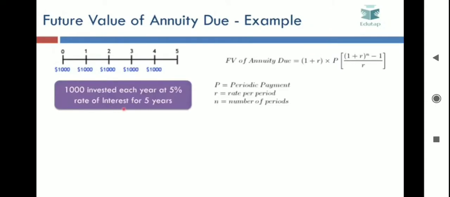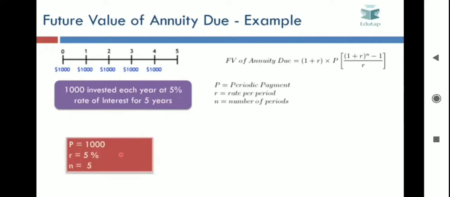Let's try to understand this with an example of an annuity due. Suppose the annuity due is such that you are going to invest 1000 for the next 5 years, and the rate of interest at which you are investing is 5%. So here your P becomes 1000, R, the rate of interest, is 5%, and N, the period for which the amount is being invested, is 5 years.